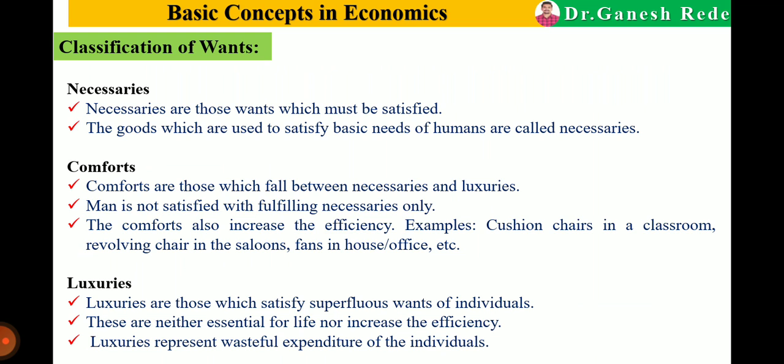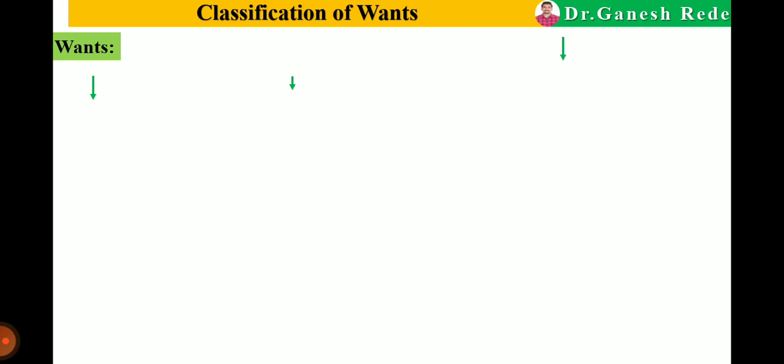These are neither essential nor do they increase efficiency. Luxurious goods neither are essential nor increase the efficiency of the person. So luxuries represent wasteful expenditure of the individual. Now again, necessaries are classified, comforts are also classified, and luxuries are also classified. We will discuss like this.